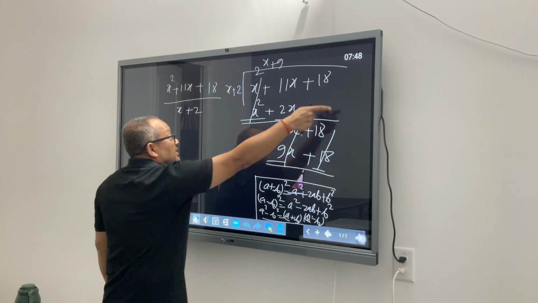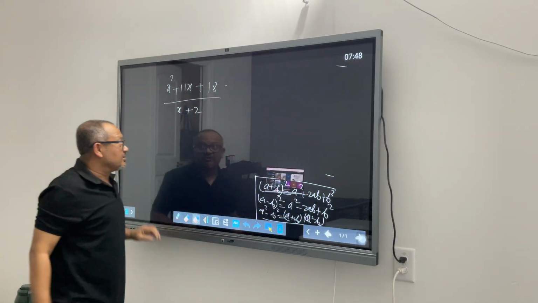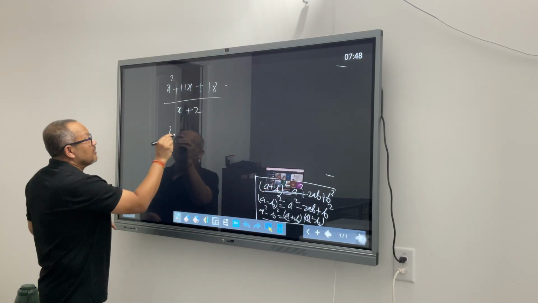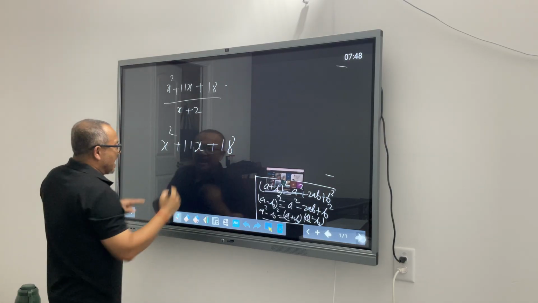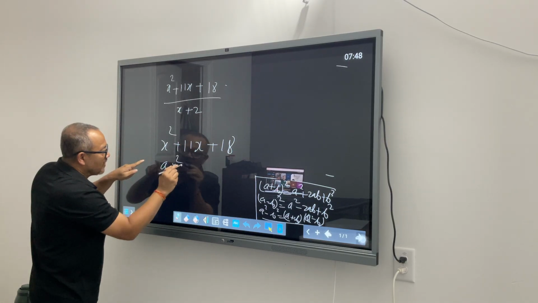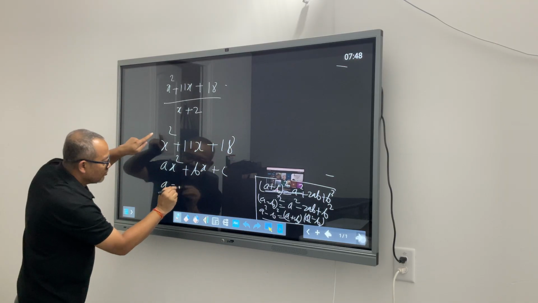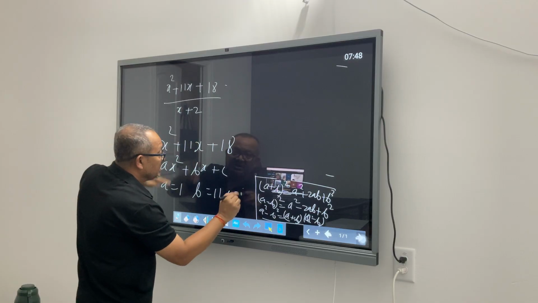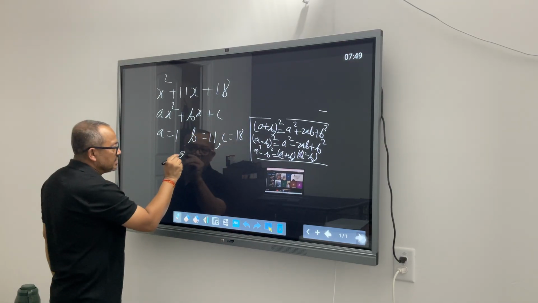Second method is again the quadratic equation thing that we talked about. If I have x squared plus 11x plus 18, I will map that with my standard form of the quadratic equation, ax squared plus bx plus c. Look at what is a: 1. What is b? 11. What is c? 18. Multiply a and c.